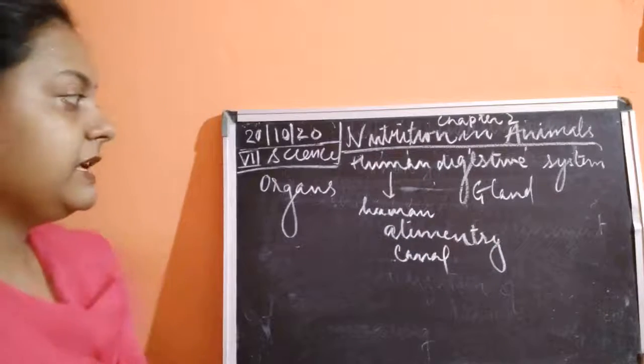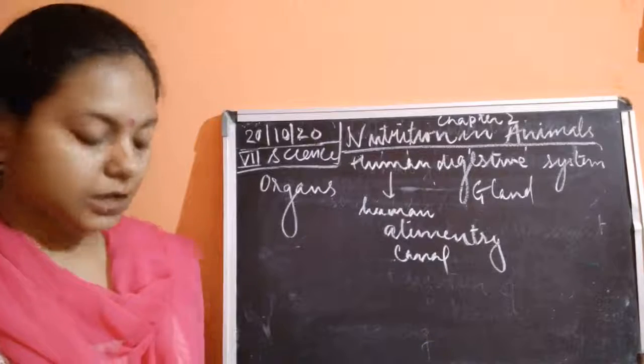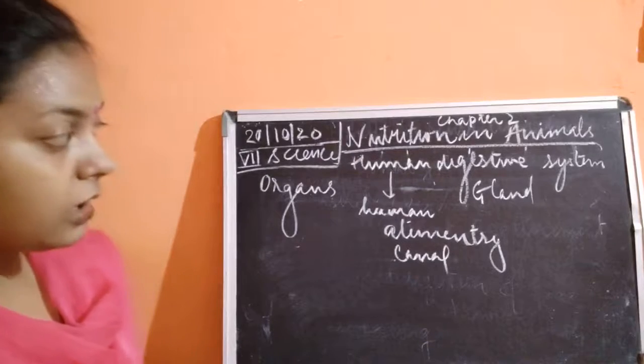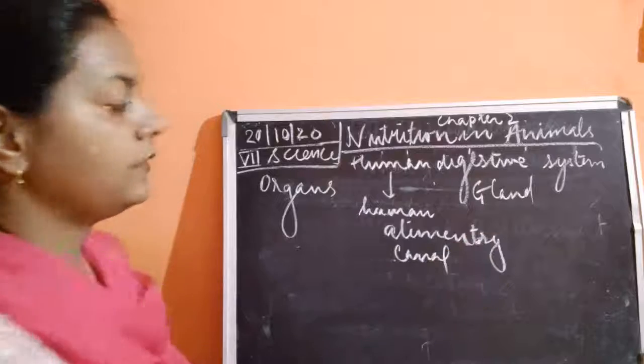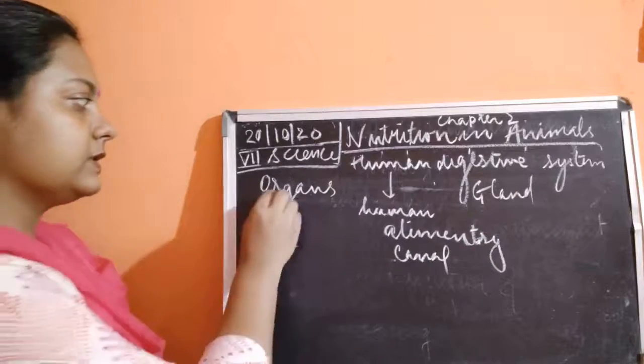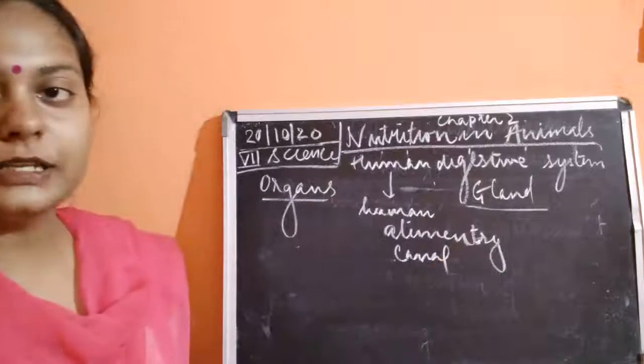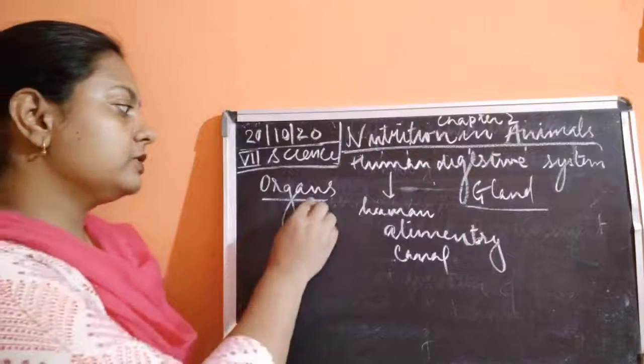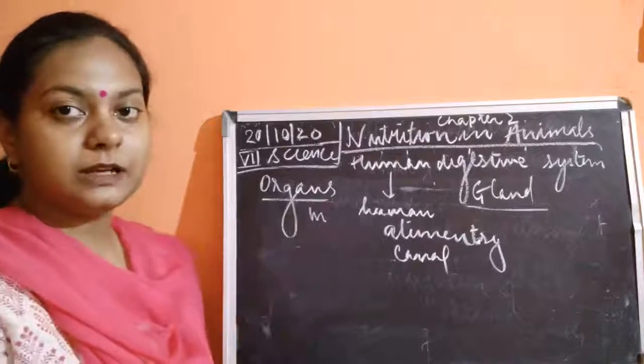Okay, so it means that it is the human alimentary canal. Now, if we talk about the human alimentary canal, it consists of two things. First is the organ, second one is the gland. Organ includes the mouth, or it could be said as the buccal cavity.